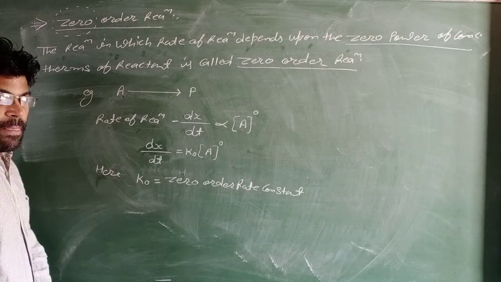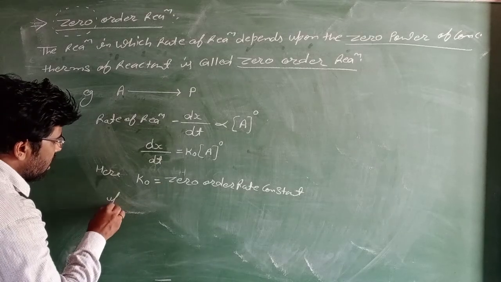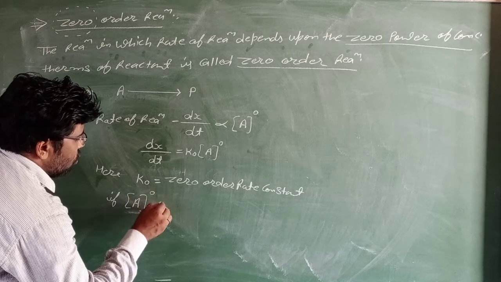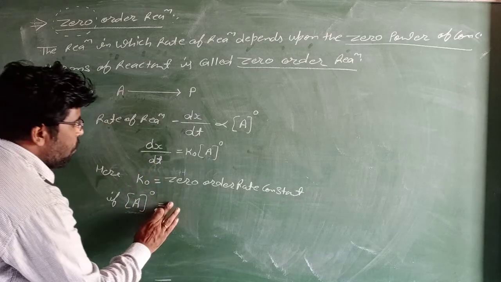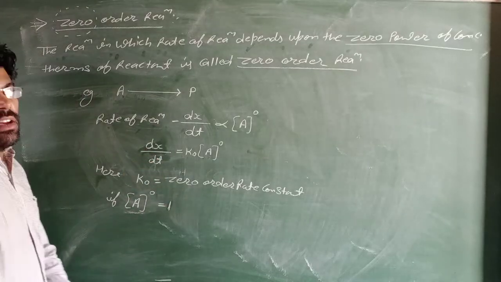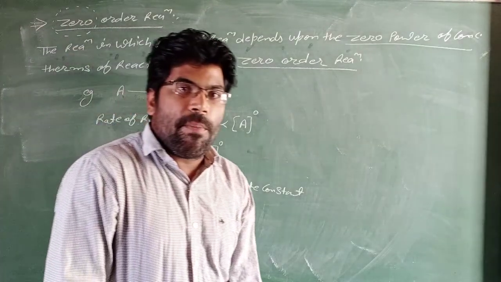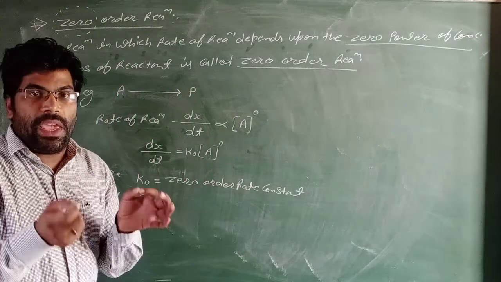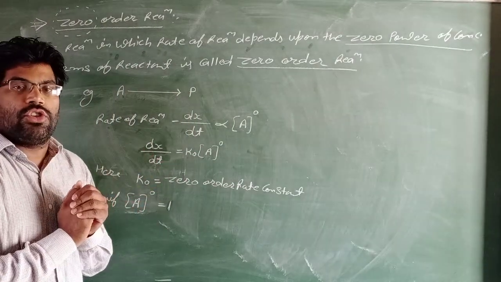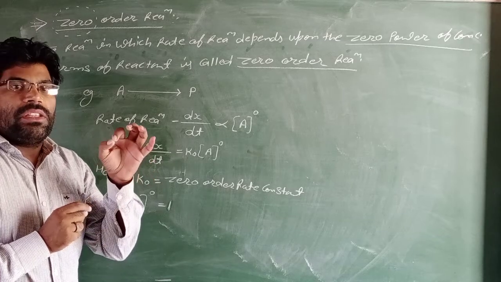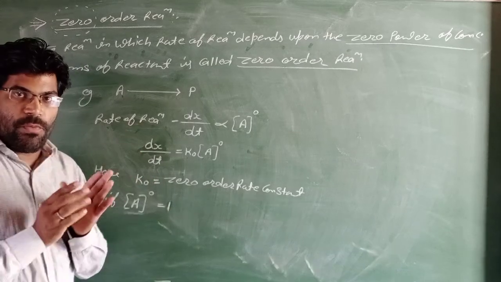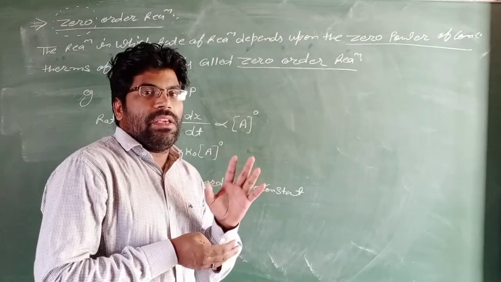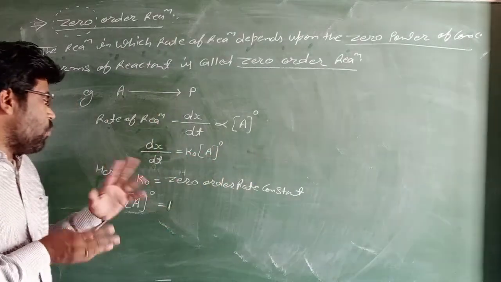In this reaction, concentration of A power 0 equals 1, because if the power of any number is 0, the value is 1.